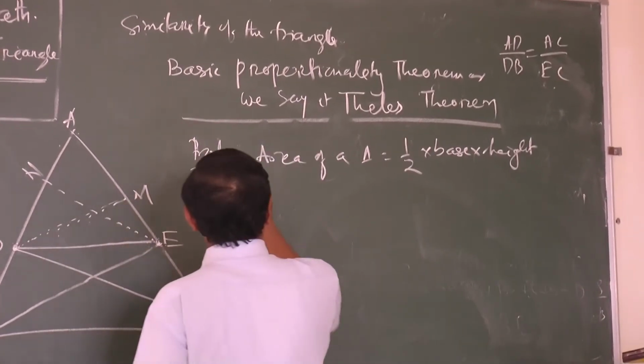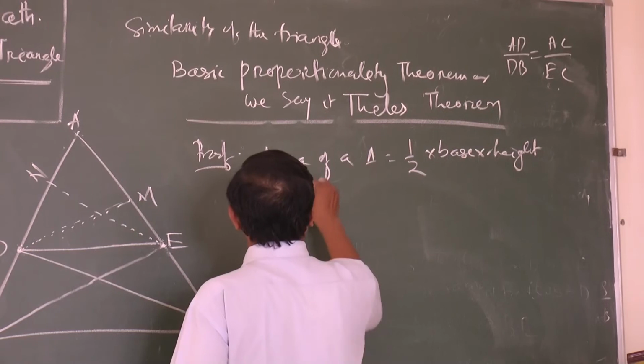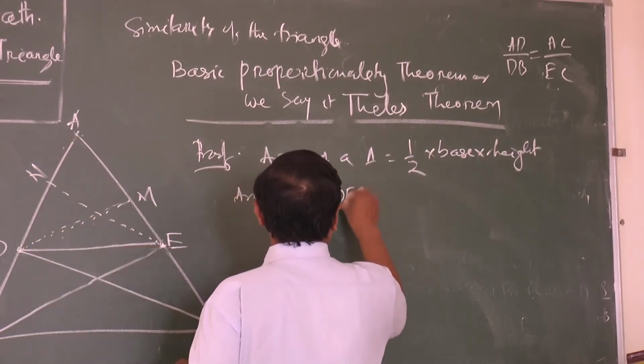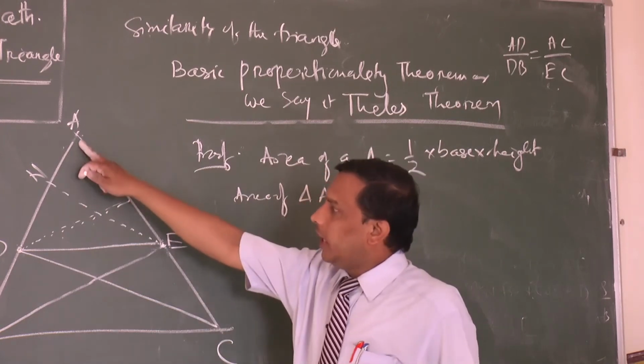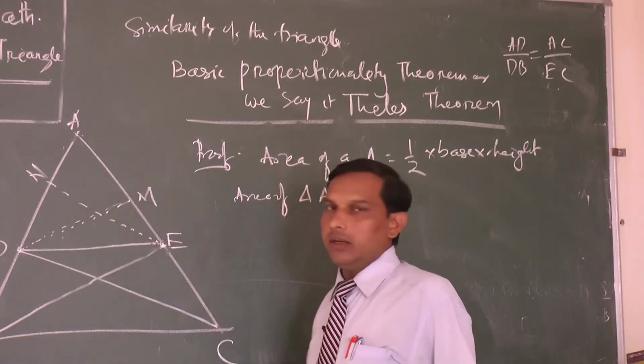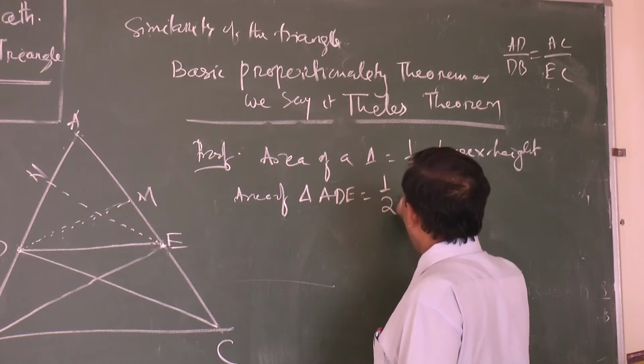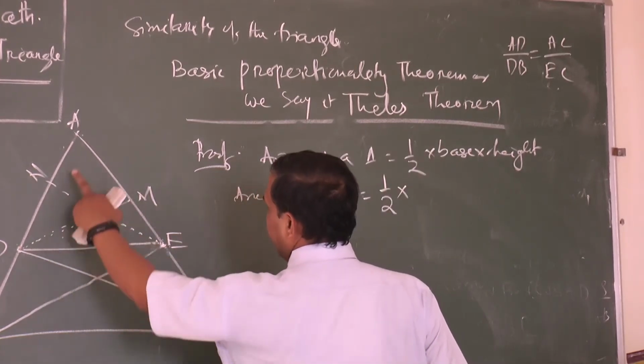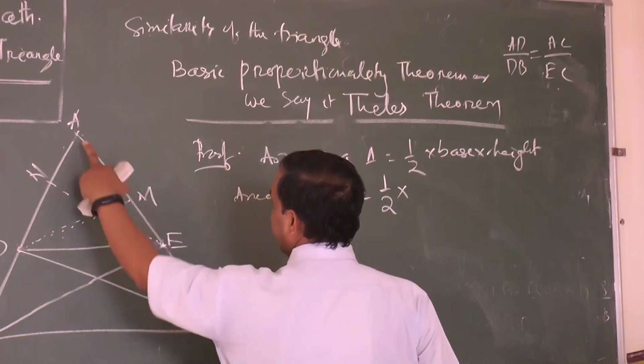Clear? So now let us put the area of triangle ADE. What is it? Half into AE into DM.